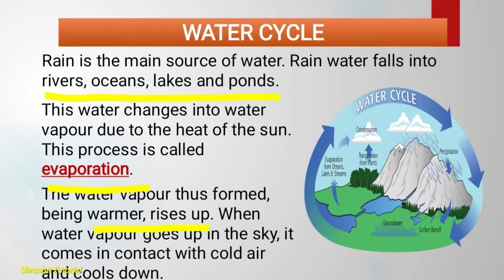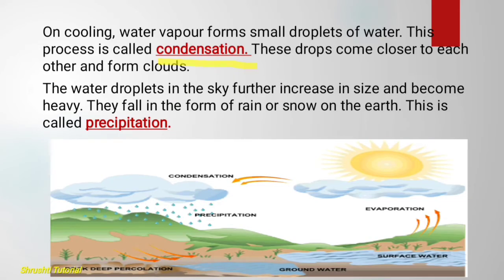When any hot thing comes in contact with cool air, what happens? It also becomes cool, right? And when it comes in contact with cool air, it cools down. On cooling, the water vapor forms small droplets of water. This process is known as condensation. Evaporation, then after that condensation. So these drops come closer to each other and form the cloud.